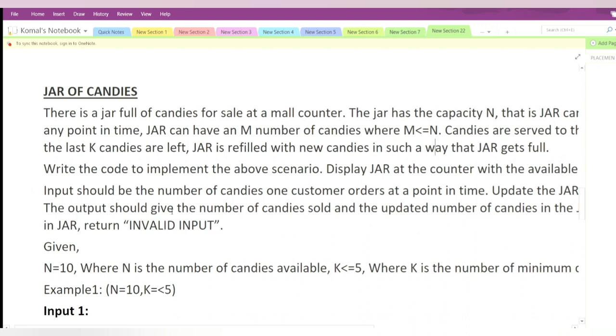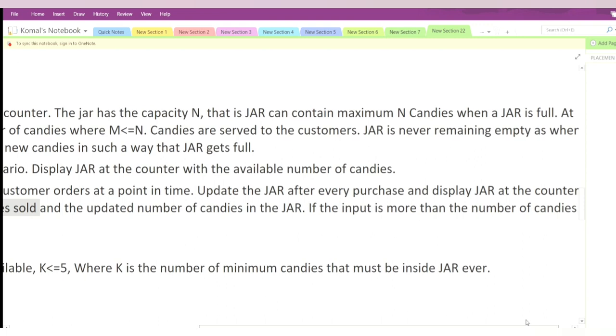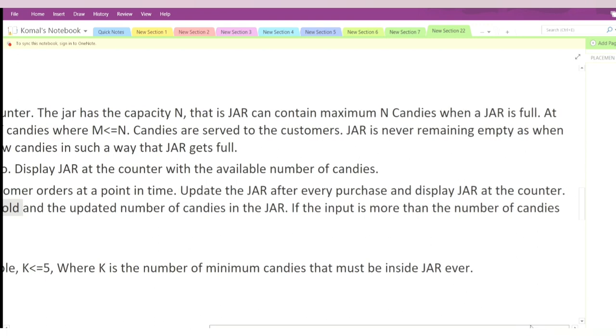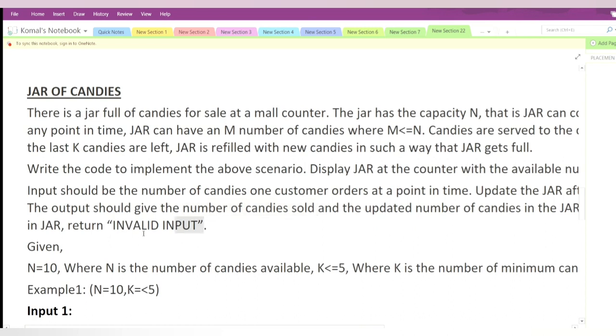And the output should give the number of candies sold and the updated number of candies in the jar, we have to print this. And it is saying, if the input is more than the number of candies, then we have to print invalid input.